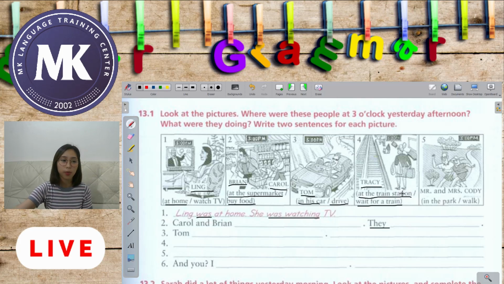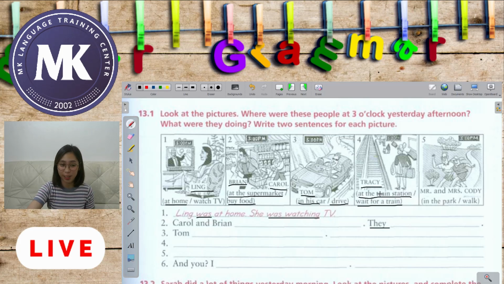So now we are talking about Tracy. What was Tracy doing at 3 o'clock yesterday afternoon? Tracy blank at the train station. So what is the be verb that we're going to use? Tracy was. Okay, Tracy was at the train station.